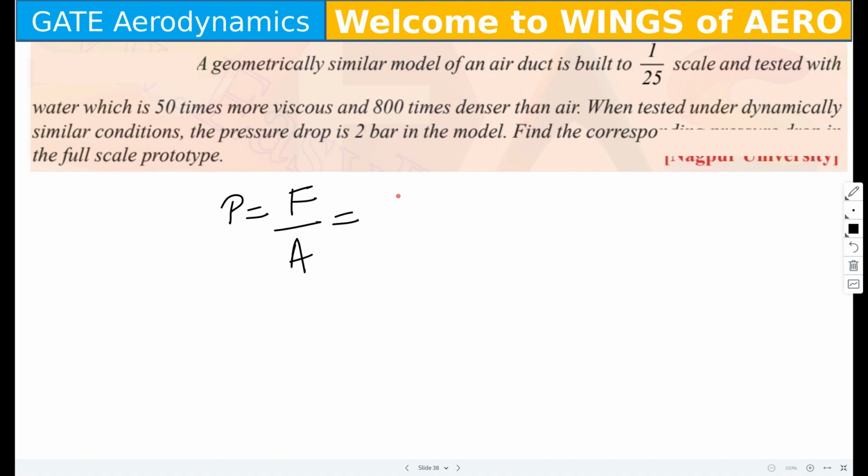So using the dimensionless terms, we can write force equals mass into acceleration.